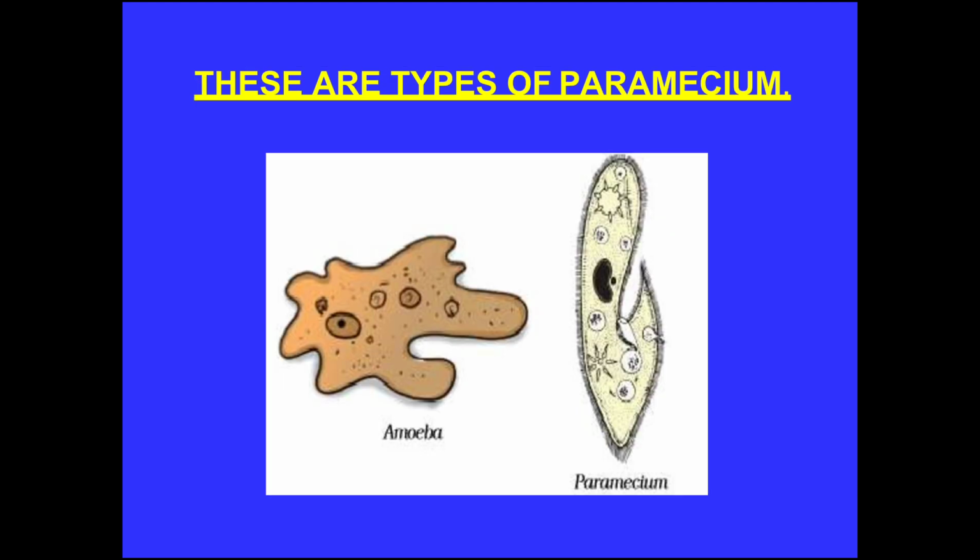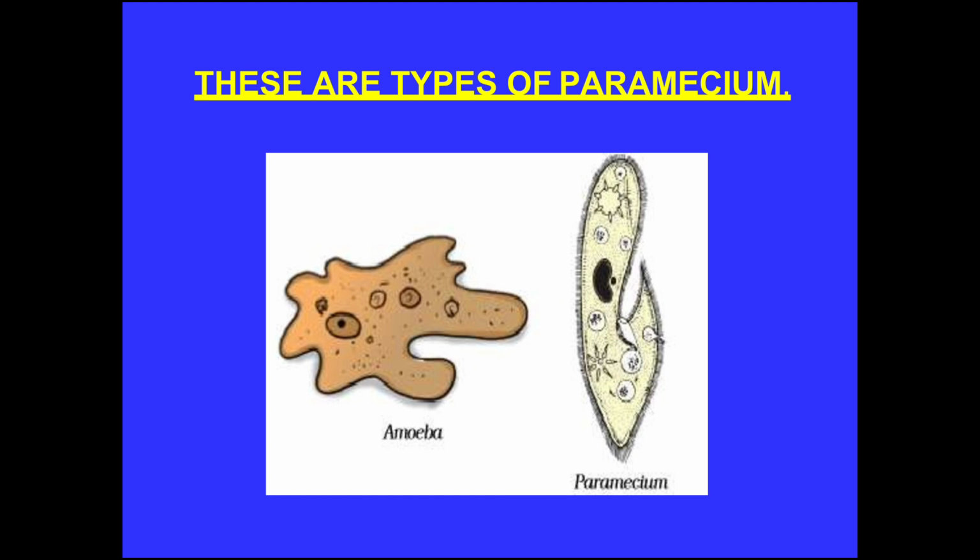Now, what are protozoa? Protozoa are unicellular organisms that have animal-like characters, meaning they resemble animals. They can move from place to place. They capture and eat food. Some protozoa live in fresh or salt water. Others live in soil. Some are parasites. Parasites means they live in the body of other organisms, including human beings. Some examples of protozoa are amoeba, paramecium, etc.